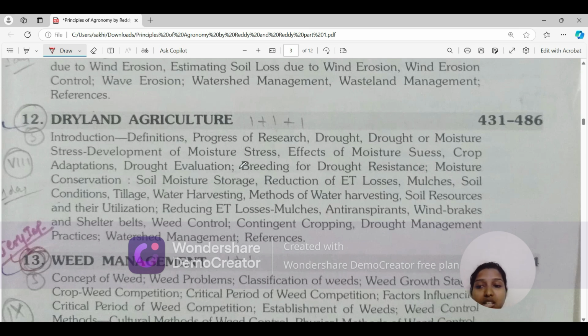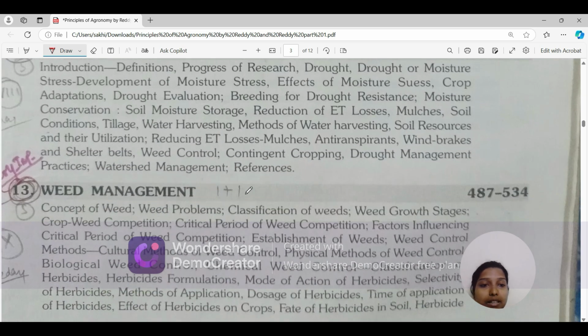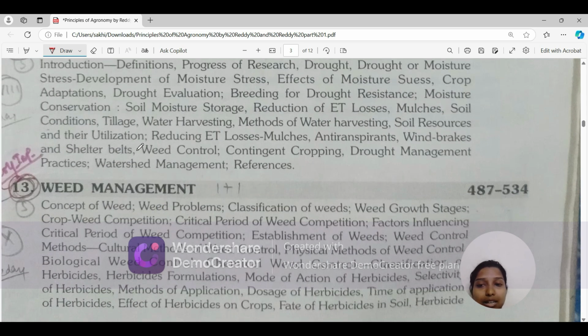Okay. Moisture conservation, soil moisture storage, reduction of ET losses, mulches, soil conditions, tillage, water harvesting, methods of water harvesting, soil resources and their utilization, reducing ET losses, mulches, anti-transpirants. Anti-transpirants are a very important topic.